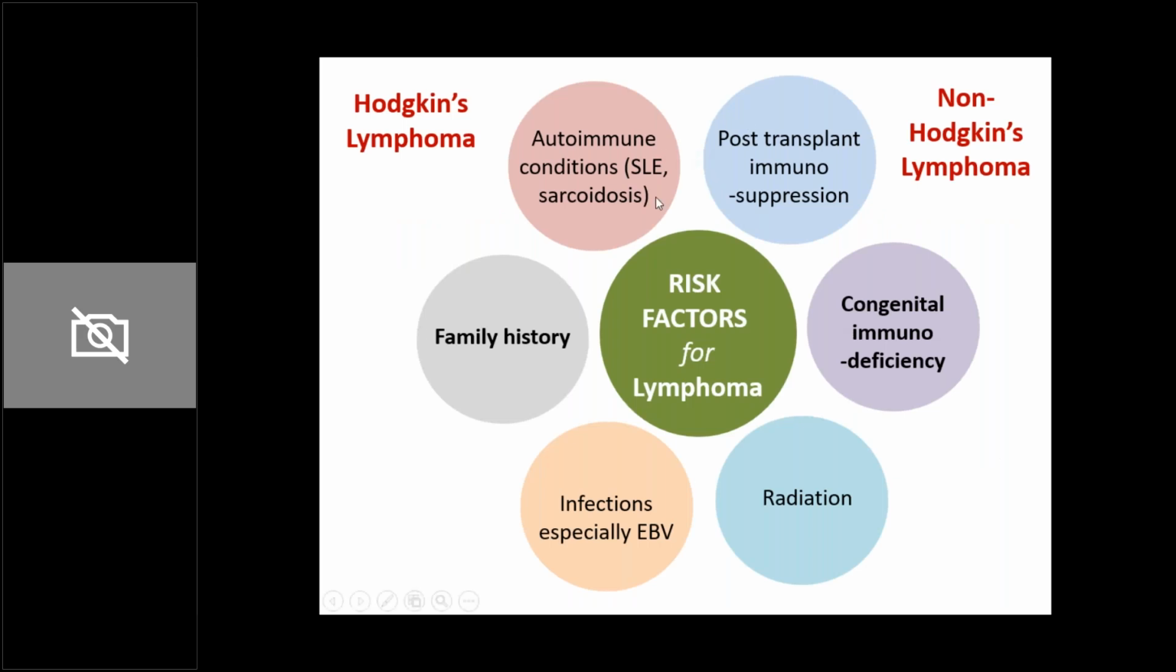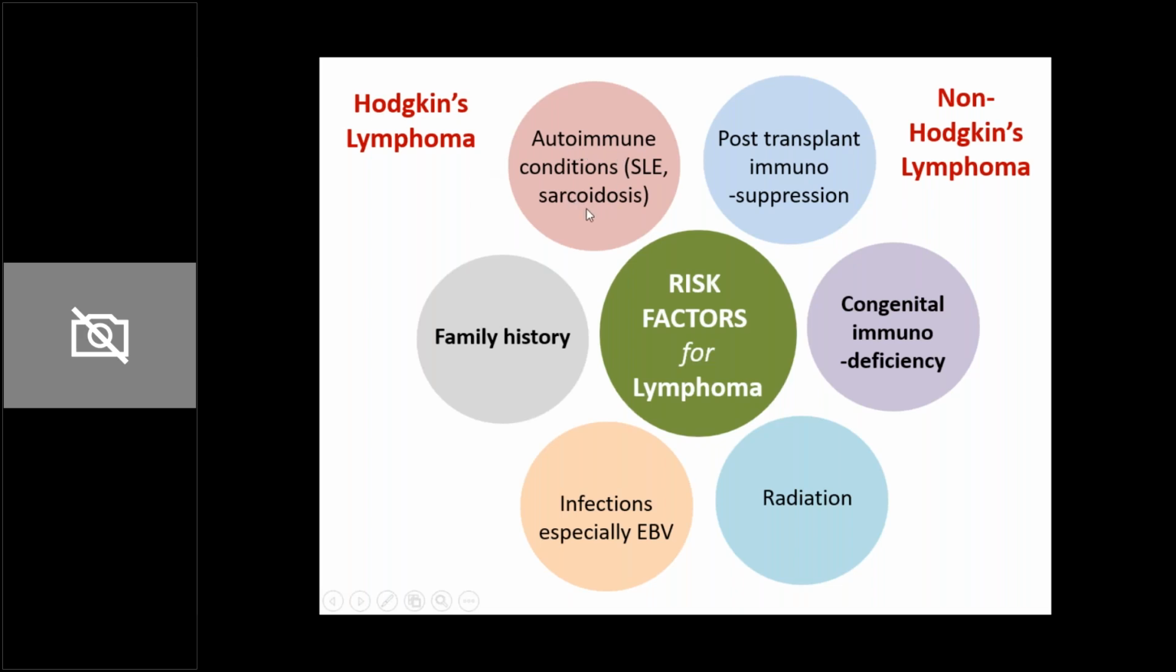Now, what are the risk factors? All these 6 risk factors are true for both Hodgkin's and non-Hodgkin's lymphoma, but the ones I've placed on the side of non-Hodgkin's lymphoma are the commoner ones for this particular tumor, and the ones I've placed on the left side are commoner for Hodgkin's lymphoma. So family history: a family history of Hodgkin's lymphoma can lead to higher risk in the children for Hodgkin's lymphoma. Then you have certain infections, especially Epstein-Barr virus, which predisposes to Hodgkin's lymphoma.